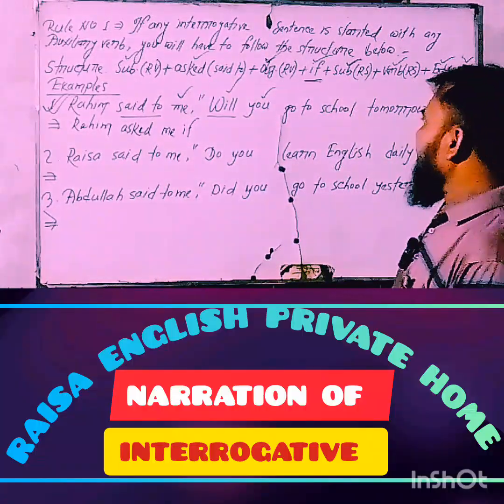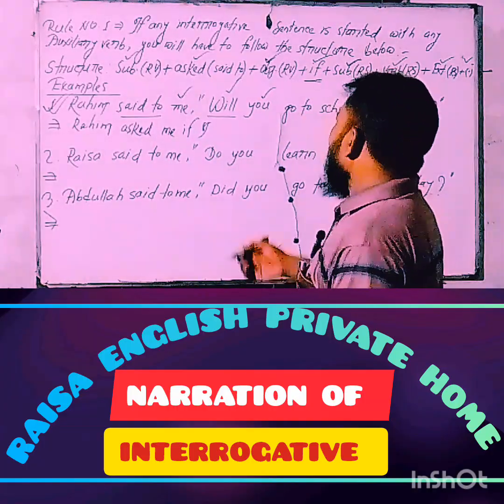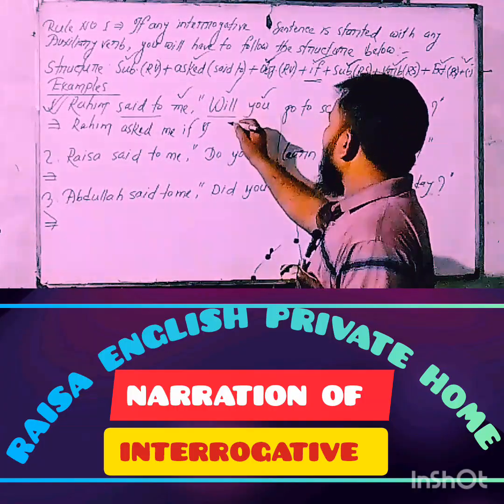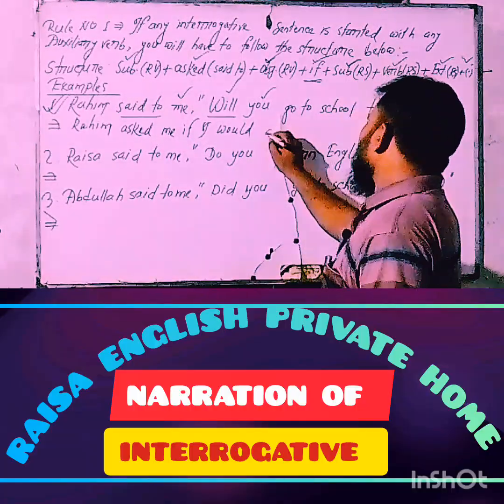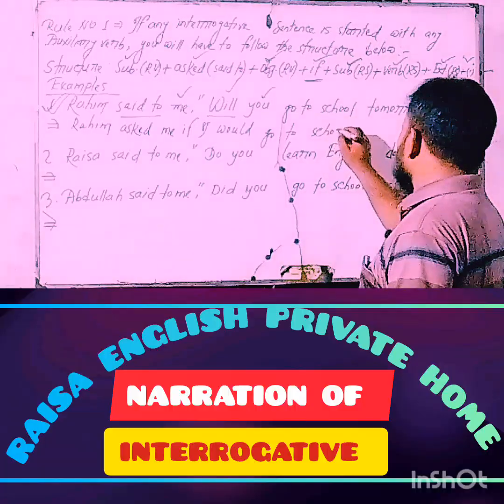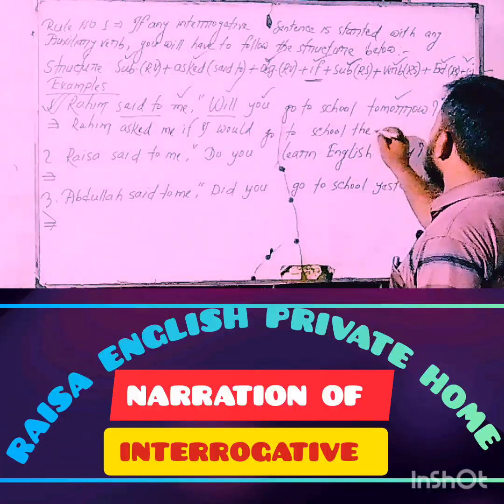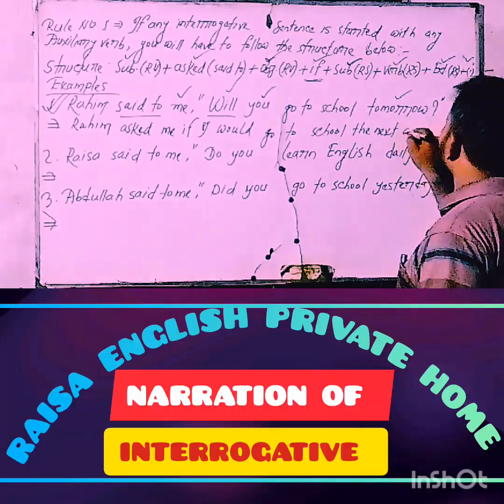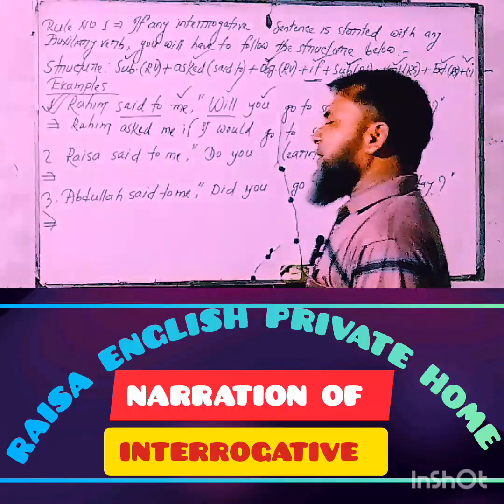So, my dear learners, you will be changed into I. Then the verb will must be changed into would. Then the extension go to school. Tomorrow must be changed into the next day. And finally, the note of full stop.